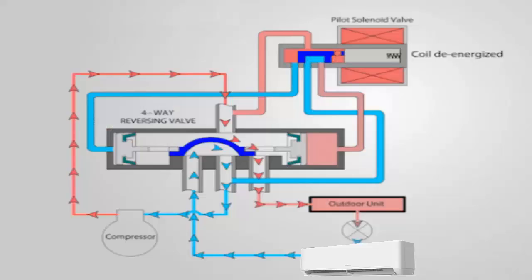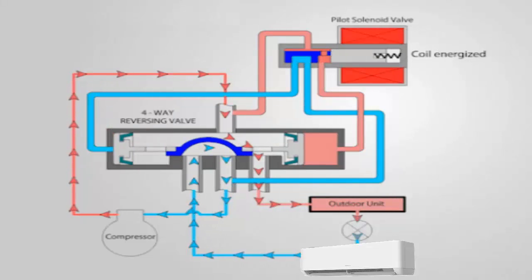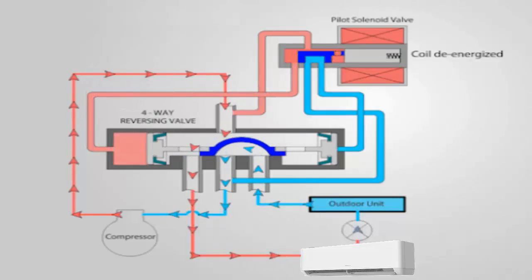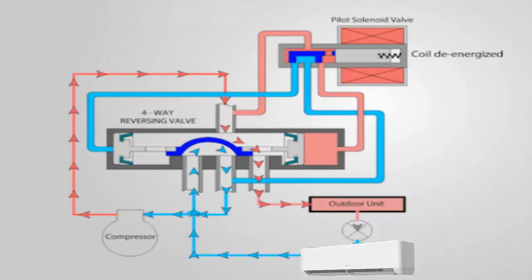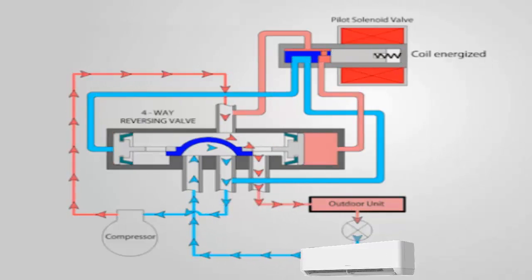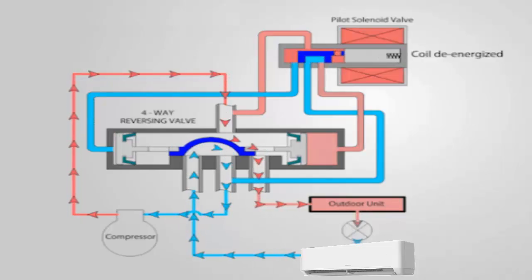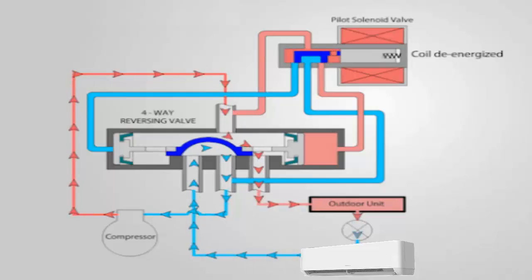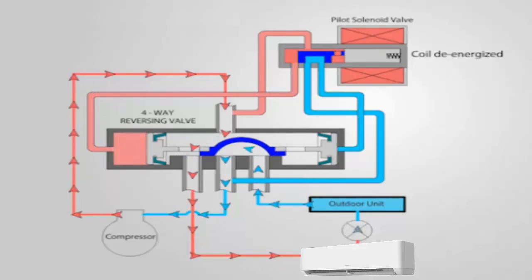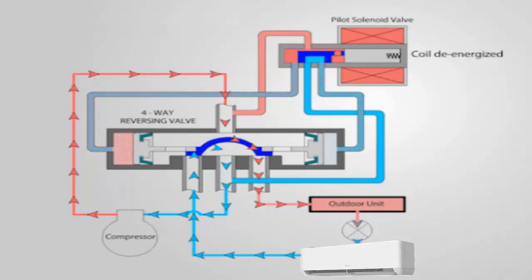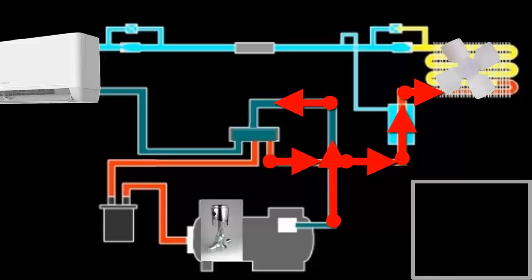In simple terms, this valve redirects the flow of the refrigerant. In heating mode, the high-temperature, high-pressure refrigerant is directed towards the indoor unit inside the premises. In cooling mode, the high-pressure, high-temperature refrigerant is expelled to the outdoor unit, located outside the premises. This way, the valve switches the roles of the heat exchangers depending on whether heating or cooling is needed.